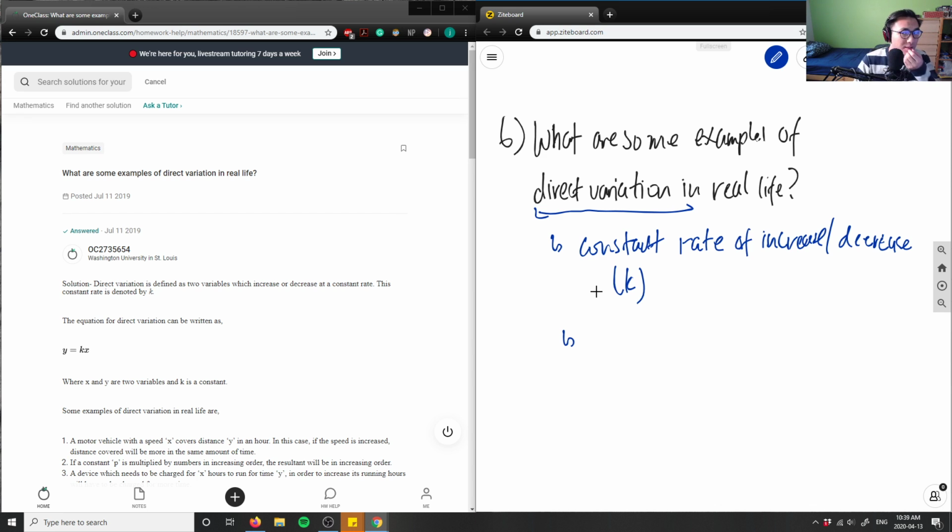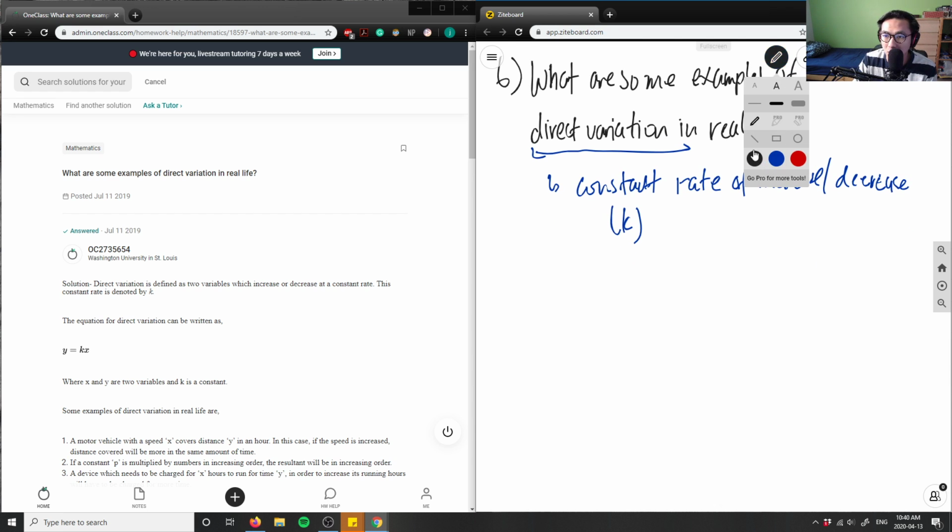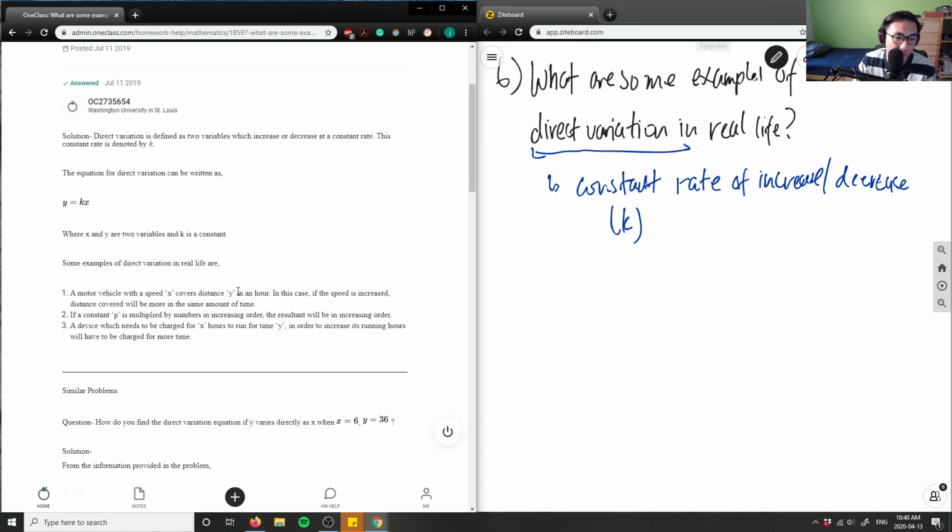Again, constant rate of increase and decrease just means that I'm increasing something at a constant rate or I'm decreasing something at a constant rate. So what does that mean in real life? They used examples of variation in life. A motorcycle with speed X covers distance Y an hour. If speed is increased, the distance will be more in the same amount of time, right?